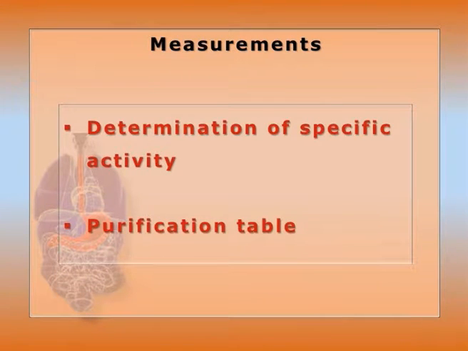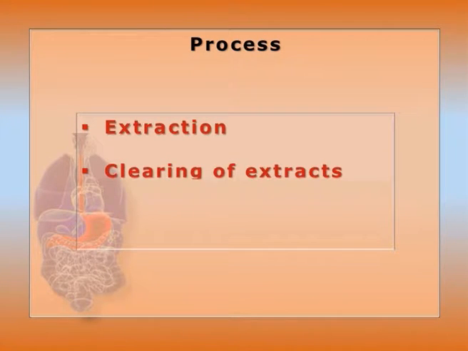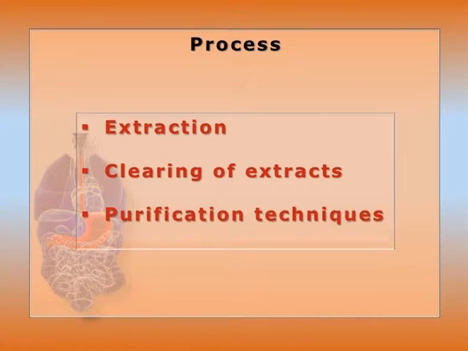Measurements: after each step, the specific activity is determined to designate the purity of the enzyme, and a purification table will be made. Process: it will start from extraction, then clearing of the extract, where junk material will be removed. Then we have to know five different methods of purification techniques.